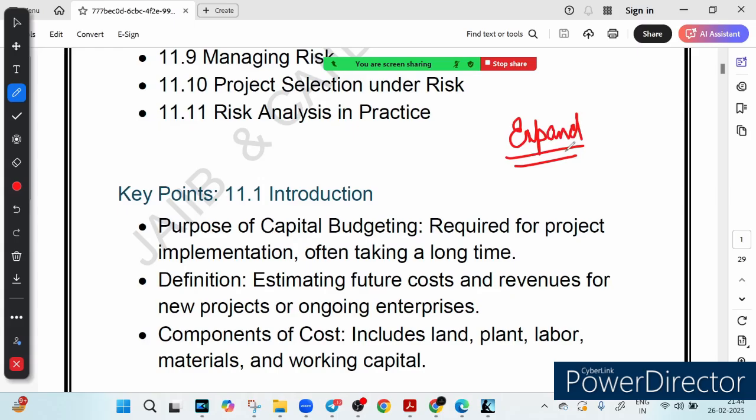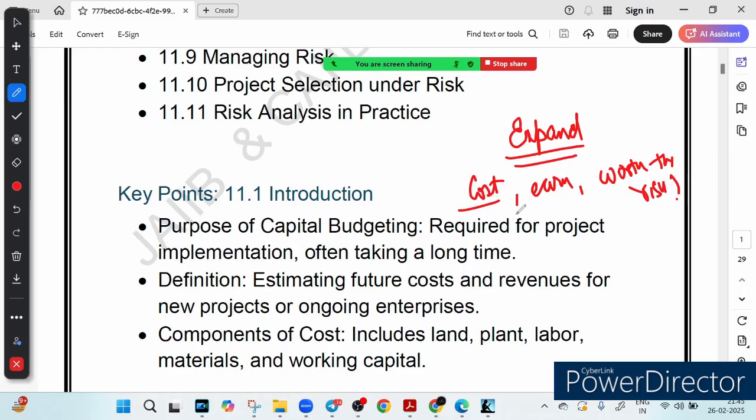Now before you put your hard earned money into it, you want to check how much it will cost. Obviously you will want to check how much you will earn, and also whether it is worth the risk. That is exactly what capital budgeting helps with. It is like planning your expense and earning before making a financial commitment, right?